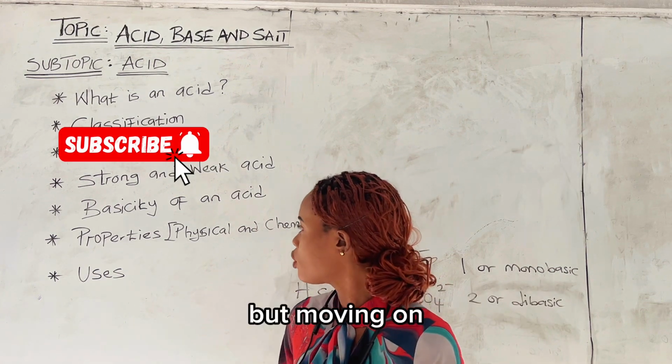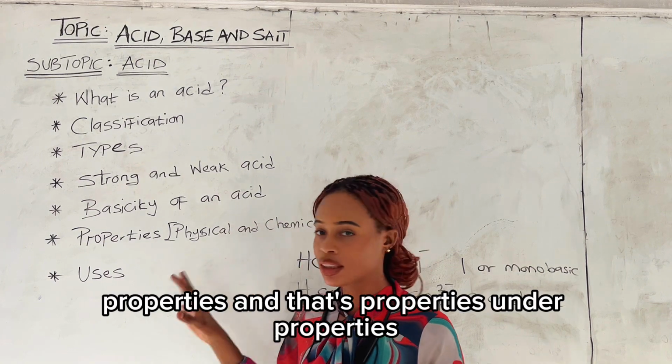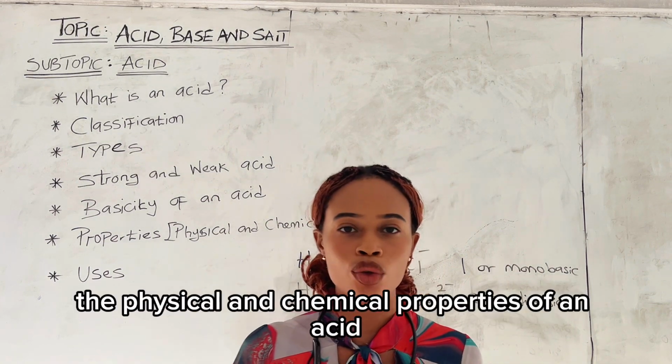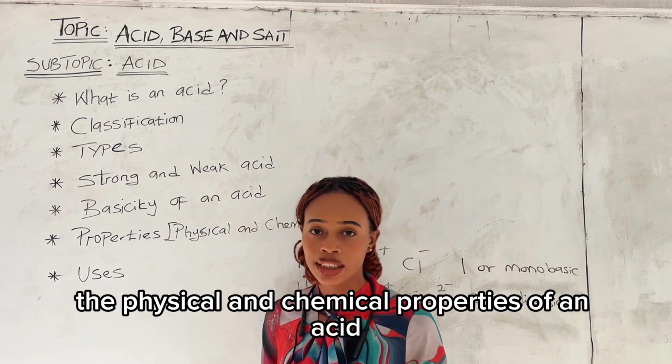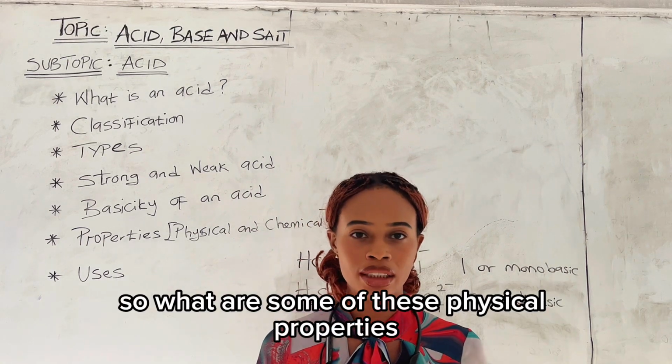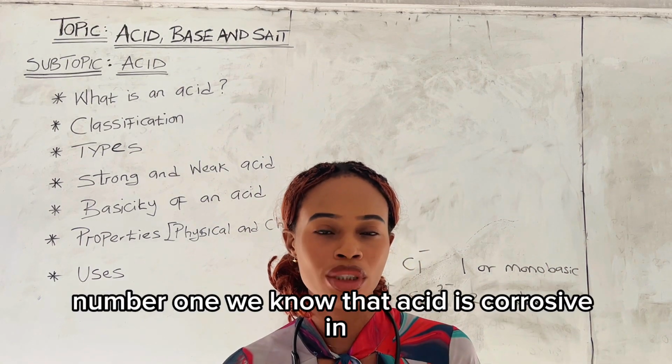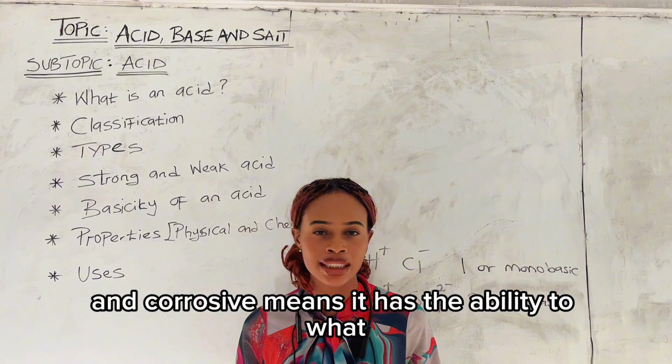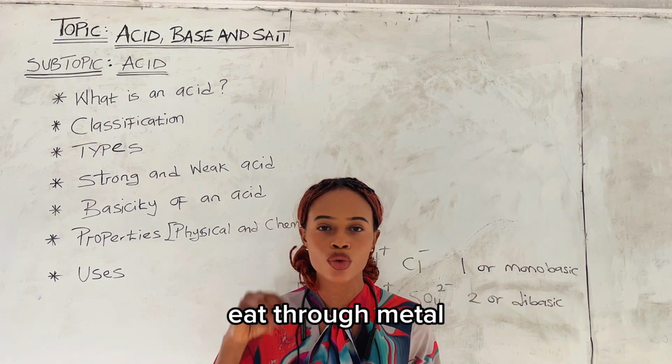Okay, but moving on, properties. Under properties now, we're going to be talking about the physical and chemical properties of an acid. So what are some of these physical properties? Number one, we know that acid is corrosive in nature, and corrosive means it has the ability to what? Eat through metal.